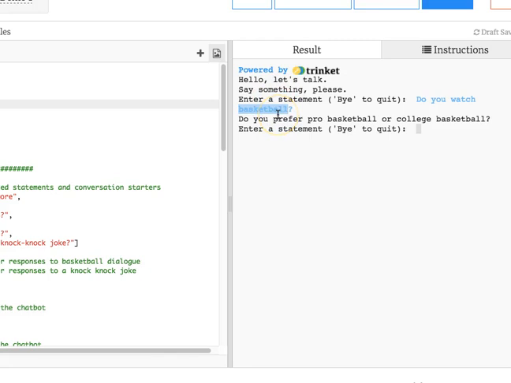I think for the assignment in 2018, you need at least 10 keywords to get an A, a low A. If you want a high A, double that to like 20 keywords. Now I continue. I'm going to say, I like pro basketball. If it's a really smart chatbot, it's going to take me to level 2 of the decision tree. It's going to make a decision for what comeback to say to my original comeback. Okay, I'm hitting the enter key.